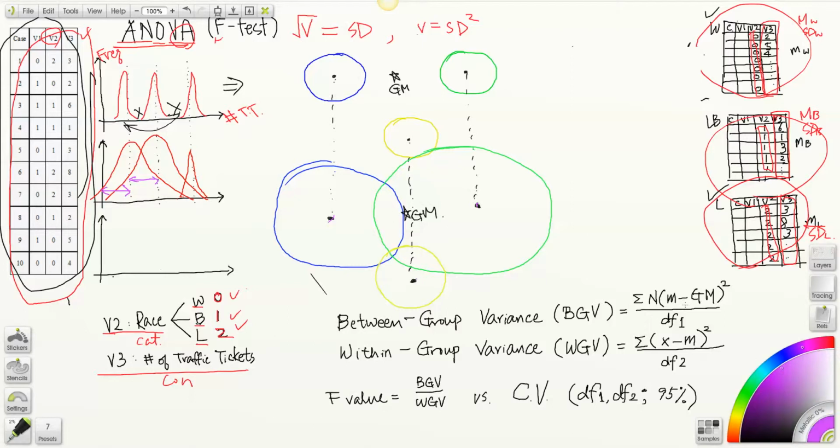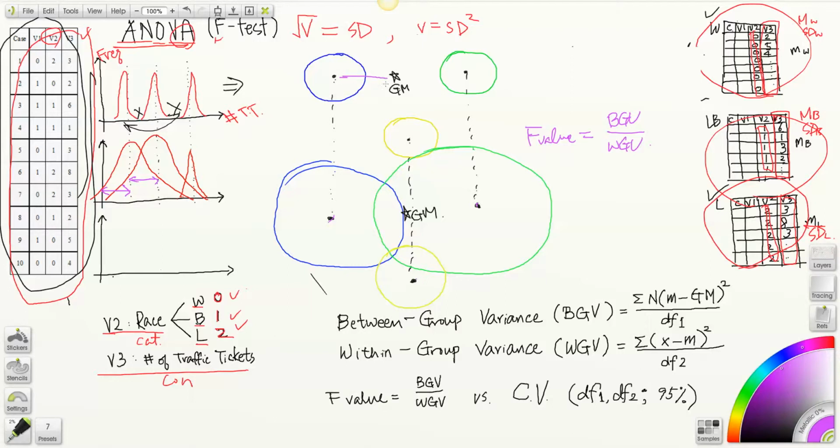Now, let's think about the formula for F value. It is between group variance divided by within group variance. So let's talk about each of them. Between group variance is, again, totality of distance between subsample means and grand mean.